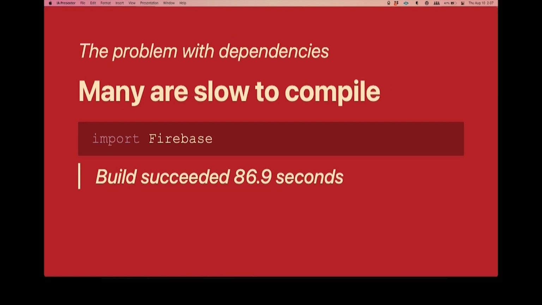Now, that doesn't apply to Apple's frameworks, of course. Like all that kind of ambiently comes for free. This is really only for third-party dependencies that are not Apple.